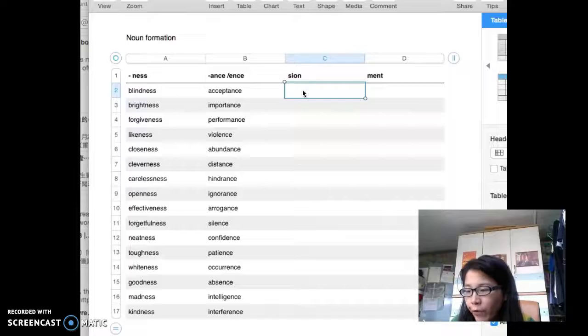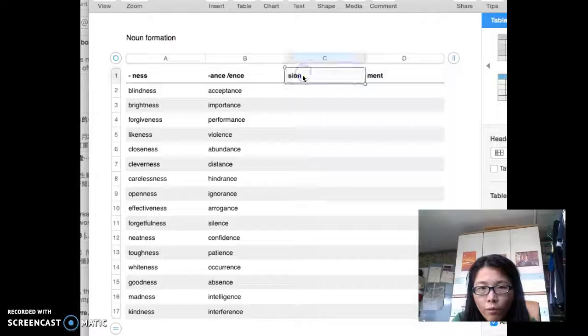So you will be very familiar with this form, -tion, dictation, contradiction, etc. Do you have anything in your mind about -tion? So let's give you some examples. -tion or -sion, these two are quite similar, so let's put it together.